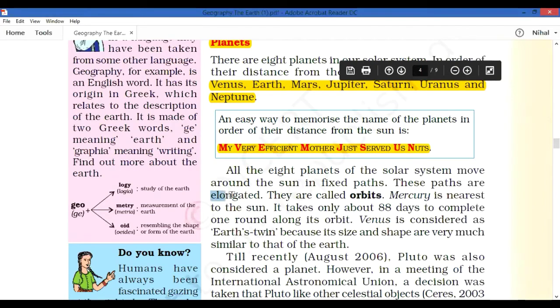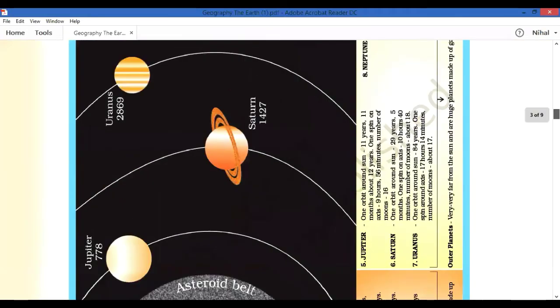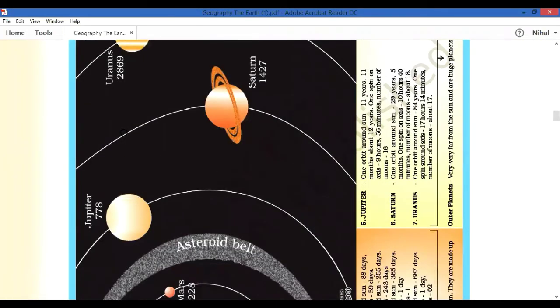Next, the 8 planets move around the sun in a fixed path that is elongated. I already told you, it is not round or circular in shape. It is elongated, an oval shape, and that path is called the orbit. I will show you once more what the orbit is. Each planet has its own, and it is only imaginary; such a line is not there in the solar system. Each planet moves around the sun in a fixed path, known as the orbit, and its shape is an elongated path.